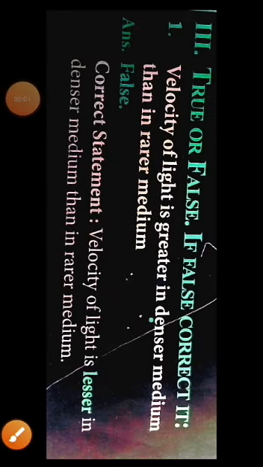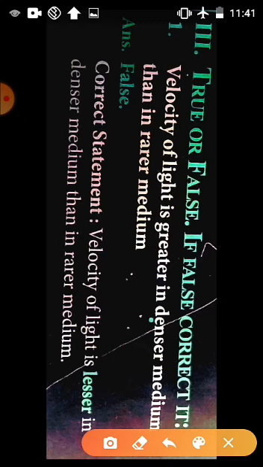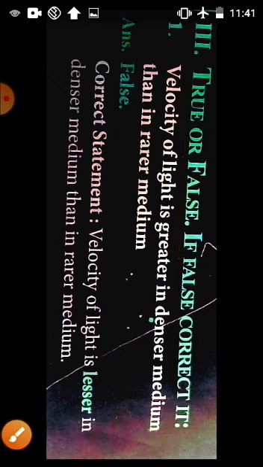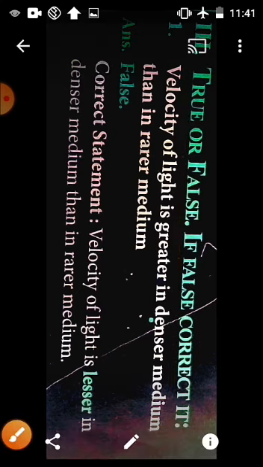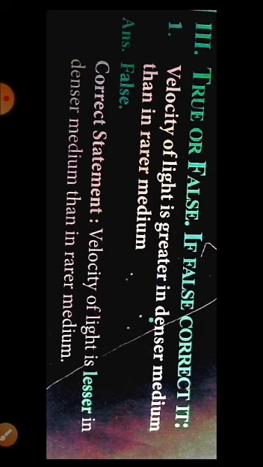Let's see the third Roman, true or false. If false, correct it. First, you have to analyze whether the statement is true or false. If the statement is false, you have to correct the wrong statement. This is the kind of pattern. Okay. Let's see the first question.